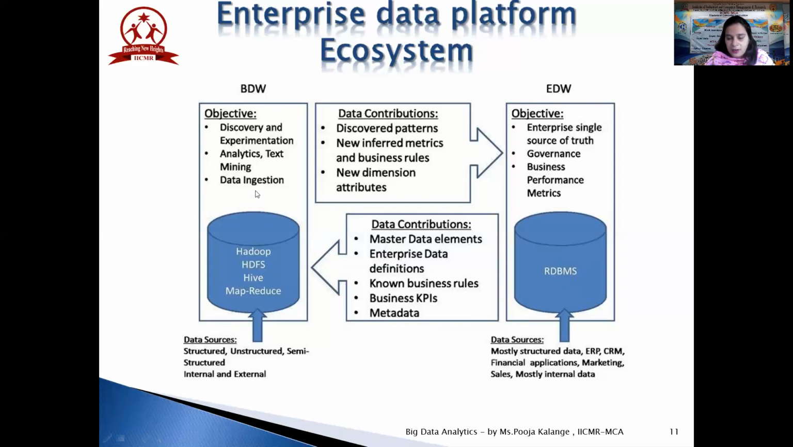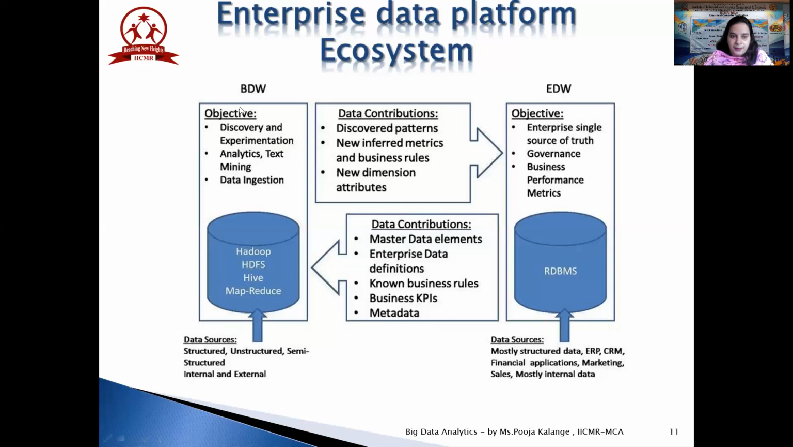But in contrast, the objective of the big data warehouse will be discovery and experimentation, analytics, text mining, and data ingestion. Data ingestion we've already seen in our previous part, where we're using a combination of Hadoop and RDBMS. And here in the enterprise data warehouse, you'll be using a single source of truth for decision support. It could be for governance, it could be for business performance metrics.